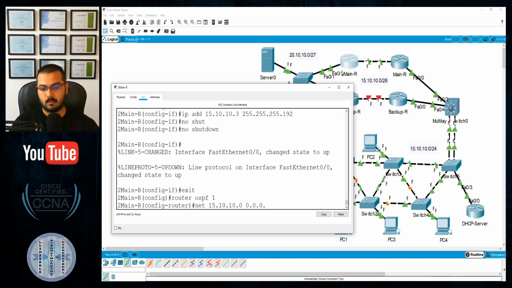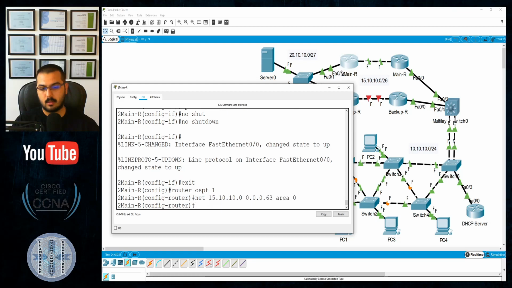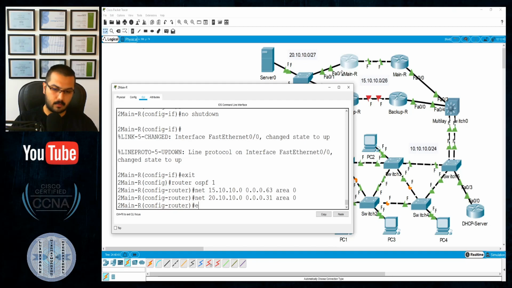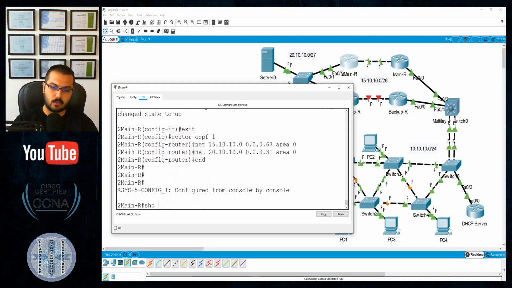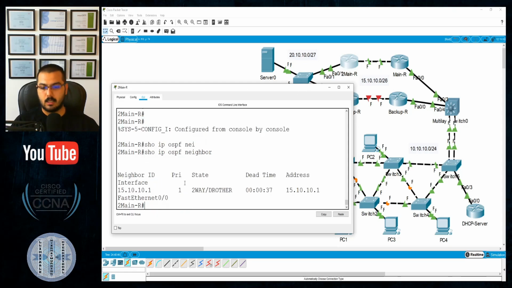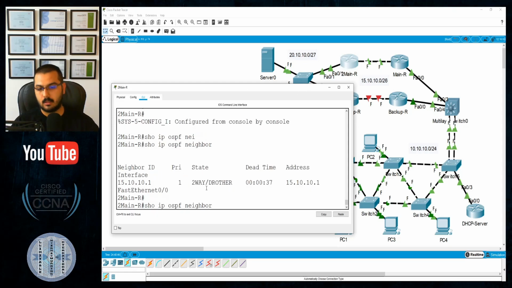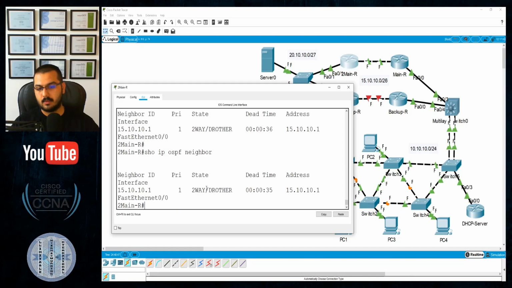15.10.10.0 and also their enterprise address. How much will that be? Any help? Yeah. And so, show IP OSPF neighbor. Two-way. This will take 2 years.